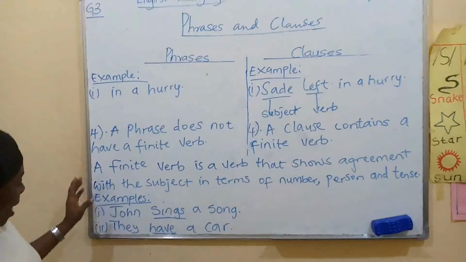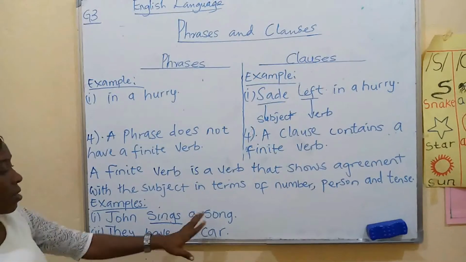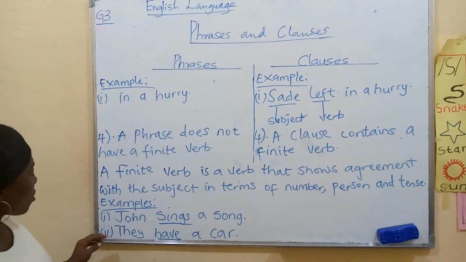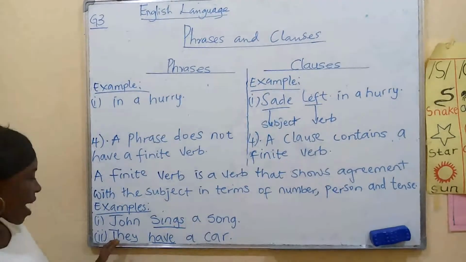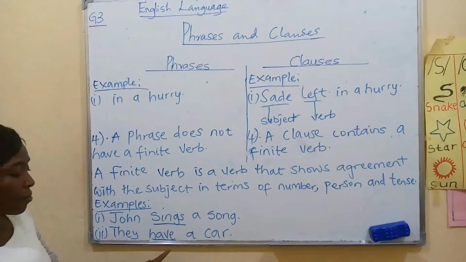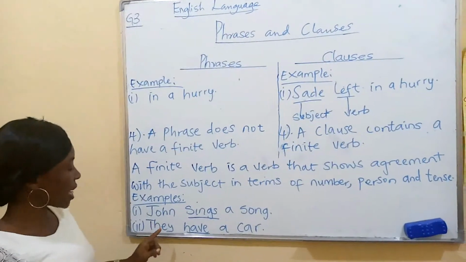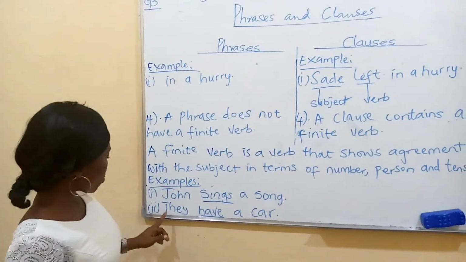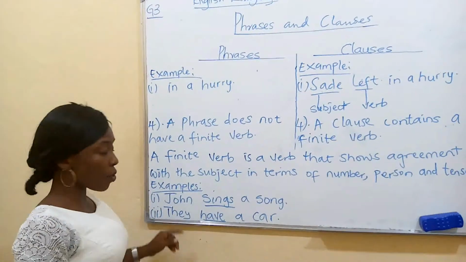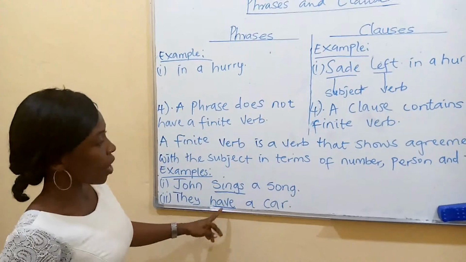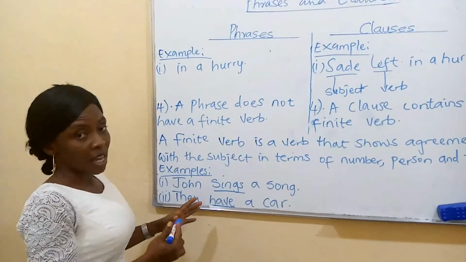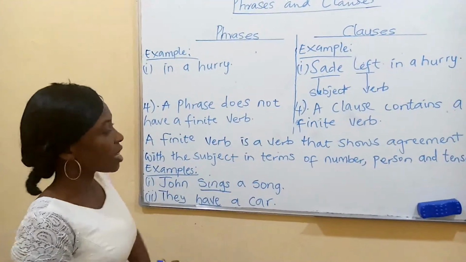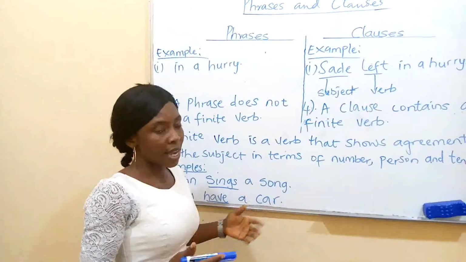Here we have examples. We say John sings a song. John is one person, sings a song. Now we also have number 2. They have a car. They are in the plural form, they have a car. So looking at it, we have a plural. So we have number 2, they have a car. They as a plural subject and a plural verb. When you look at these two sentences, there is an agreement. So we say that there should be an agreement in terms of number, person, and tense.